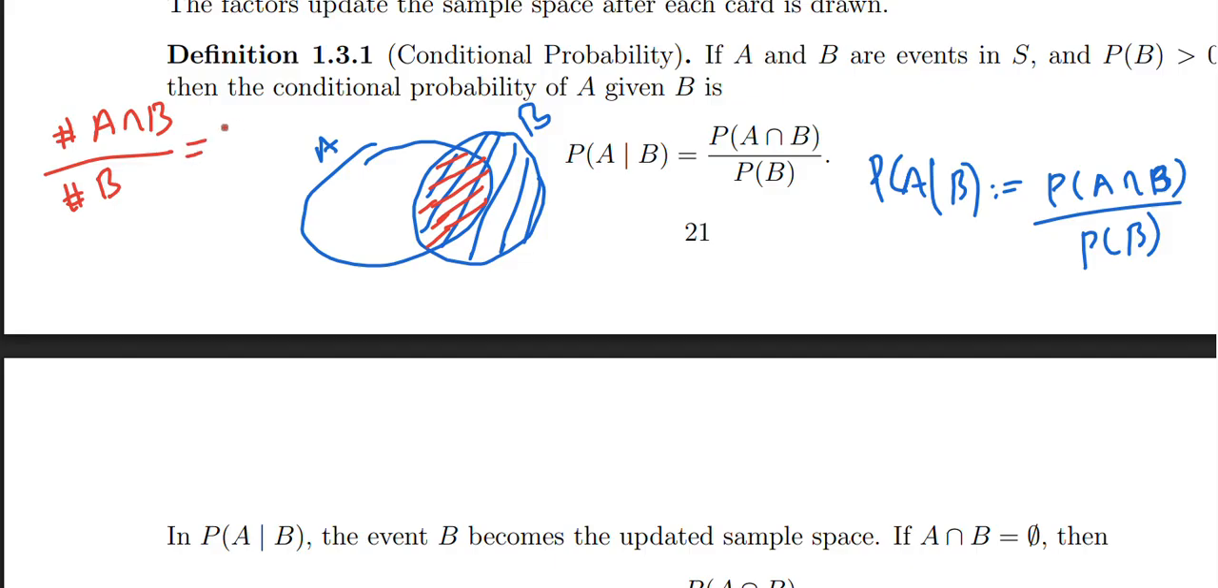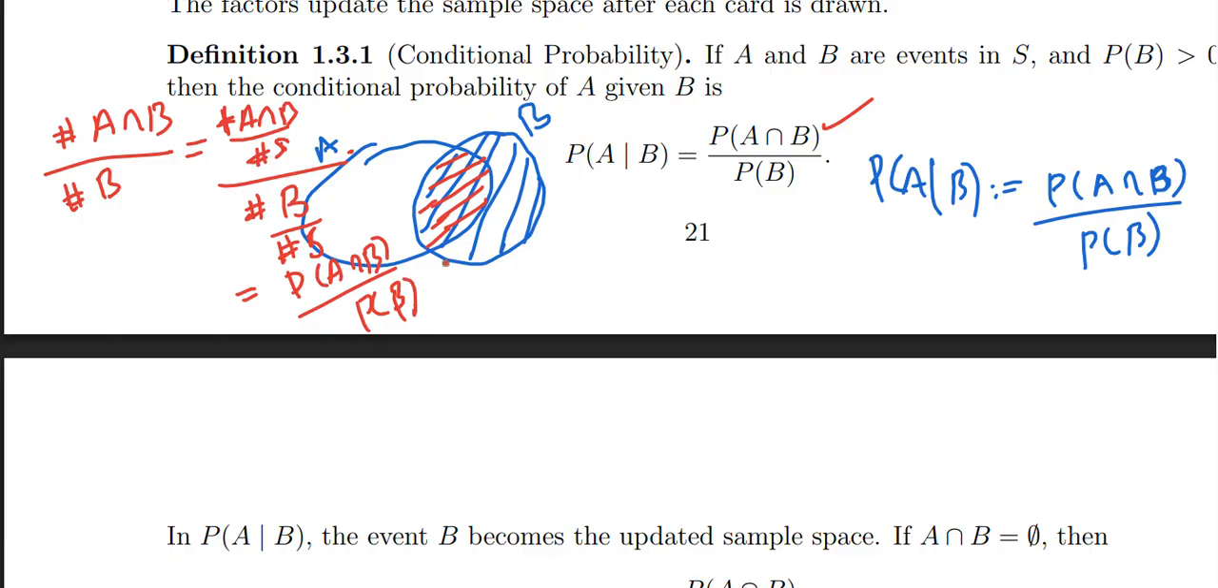So if I divide by number of elements in S, assuming the sample space is finite, here it can be infinite. I'm just giving you an intuition for how this definition is motivated. What's the motivation of this statement, this definition? Above is probability of A intersection B divided by probability of B.